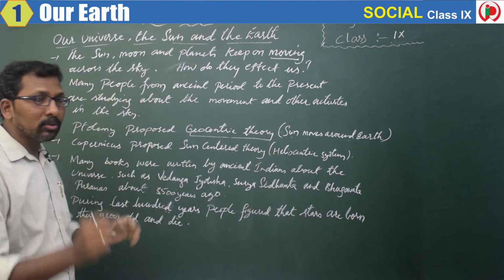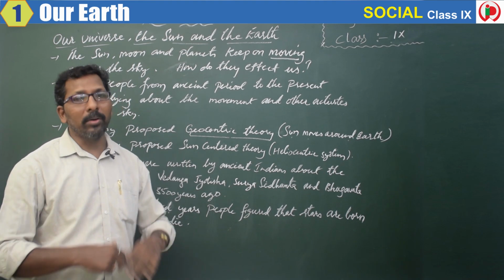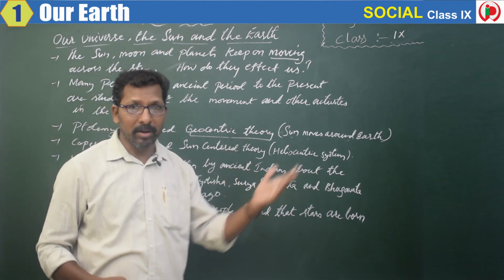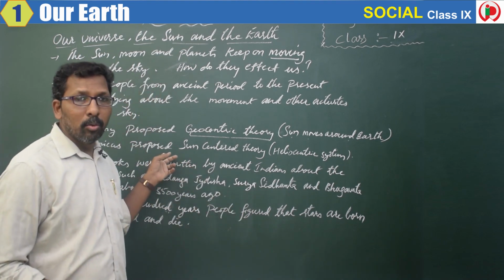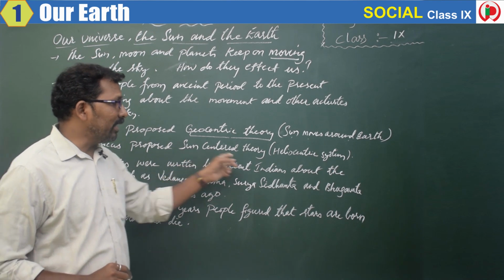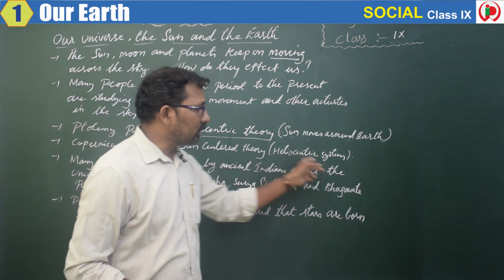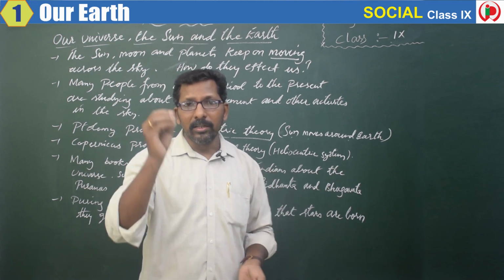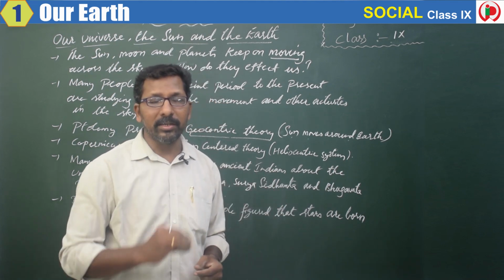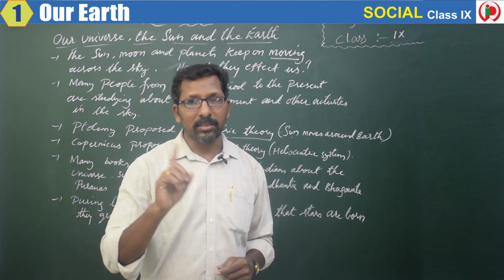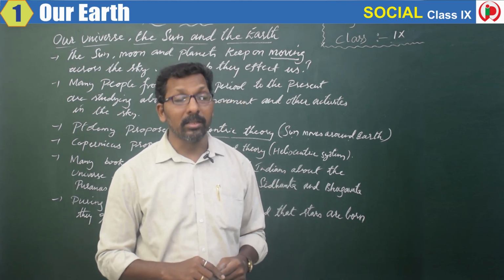But this was not accepted by Copernicus. Around 500 years ago, Copernicus, who was one of the scientists, proposed a sun-centered theory called a heliocentric system. In his theory, what Copernicus says is that the sun is not moving around the earth.